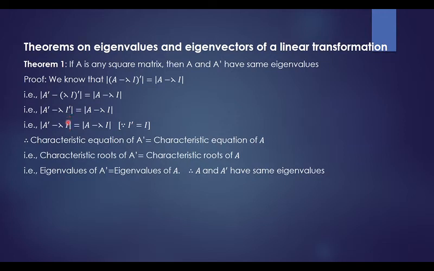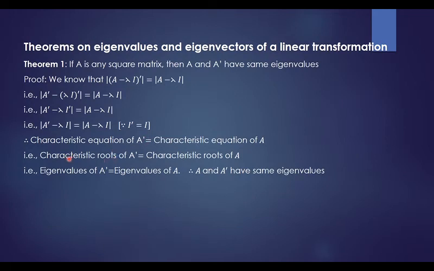Lambda into I dash, and I dash is nothing but I itself, since the transpose of an identity matrix is the identity. So determinant of A dash minus lambda I is equal to determinant of A minus lambda I. That means the characteristic equation of A dash is equal to the characteristic equation of A.